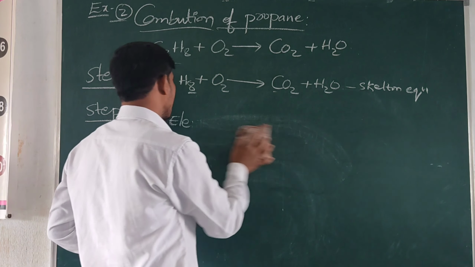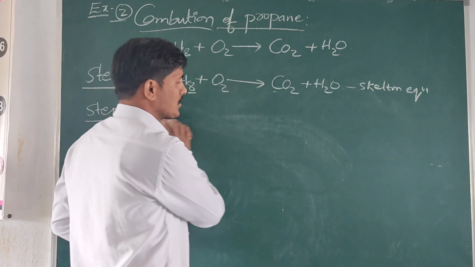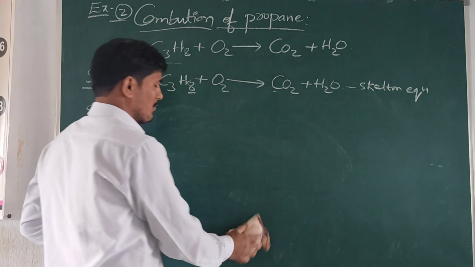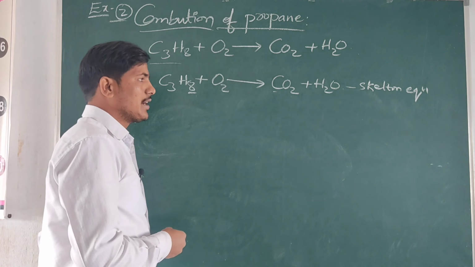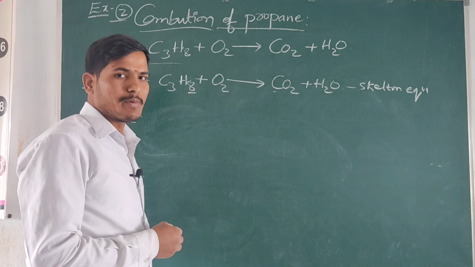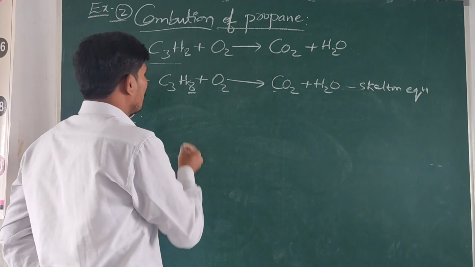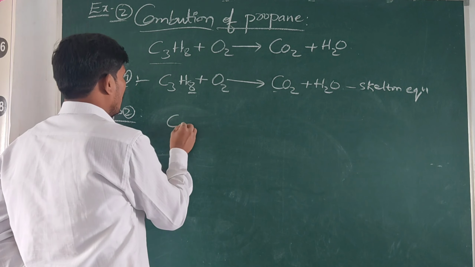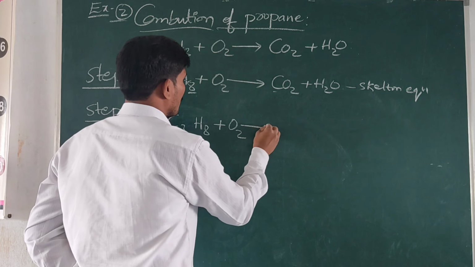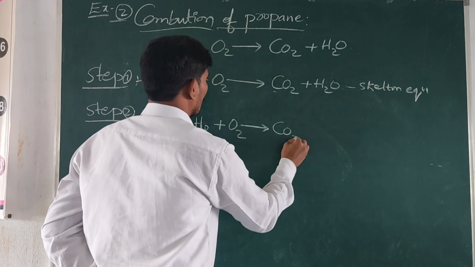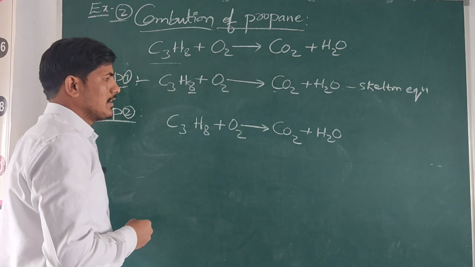When an unbalanced equation is given to balance, we should not touch the molecular formulas of the element atoms which are present in a chemical equation. Okay, by using the coefficient values we must balance a chemical equation. Take first C3H8 plus O2 gives rise to CO2 plus H2O. Okay, this is the given formula.